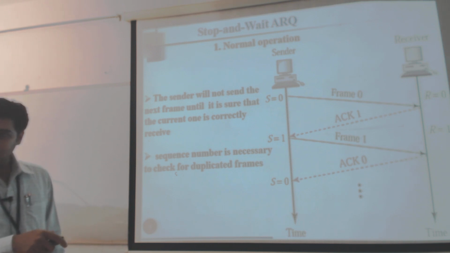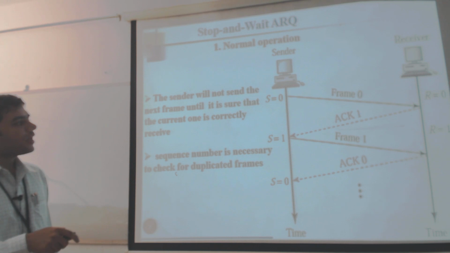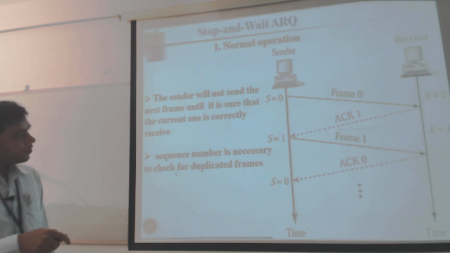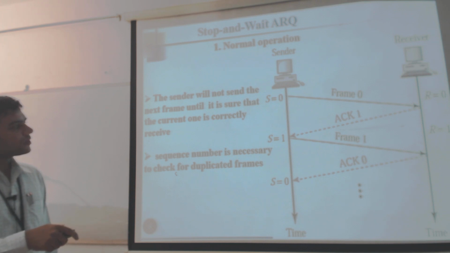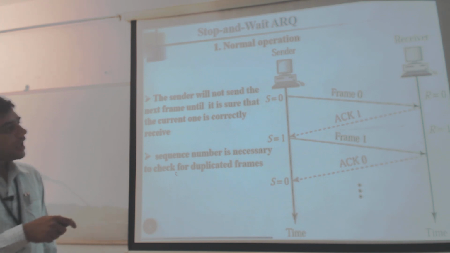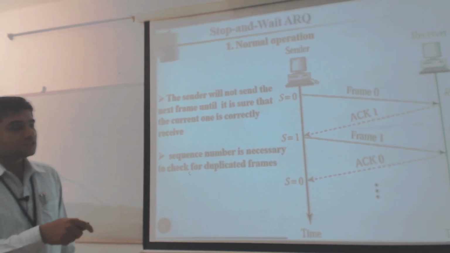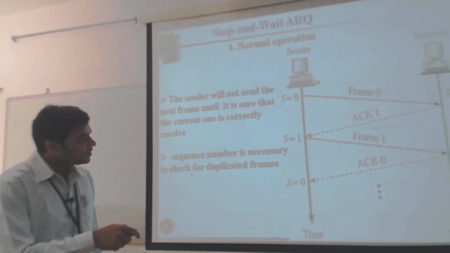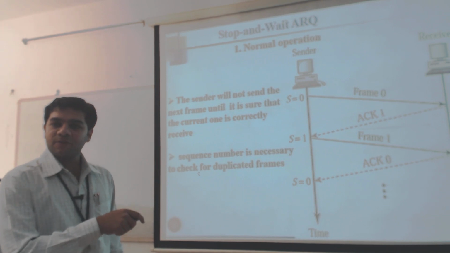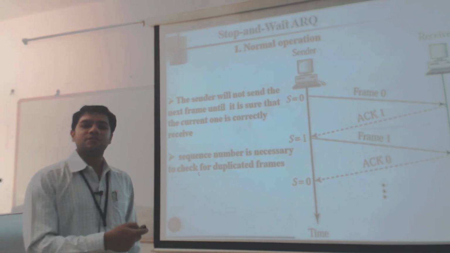Once it has accepted that particular frame, again it has to acknowledge. In that acknowledgement it is going to send a 1. What this 1 is conveying to the sender is that it has received frame 0 properly, and the receiver is looking to receive frame 1. So this acknowledgement gives the information that it is waiting to receive frame 1.